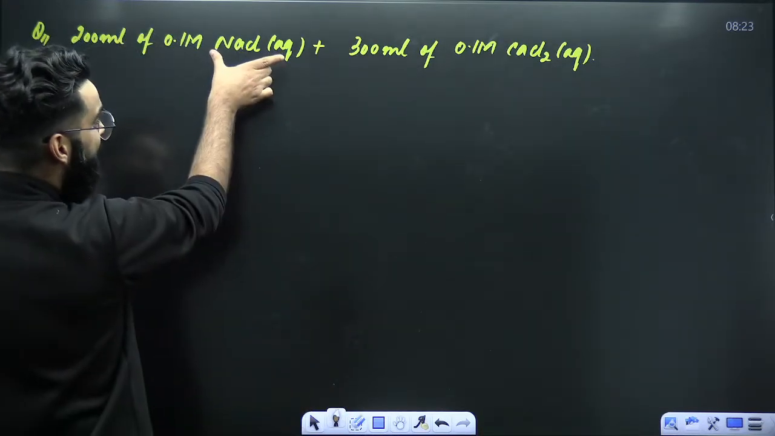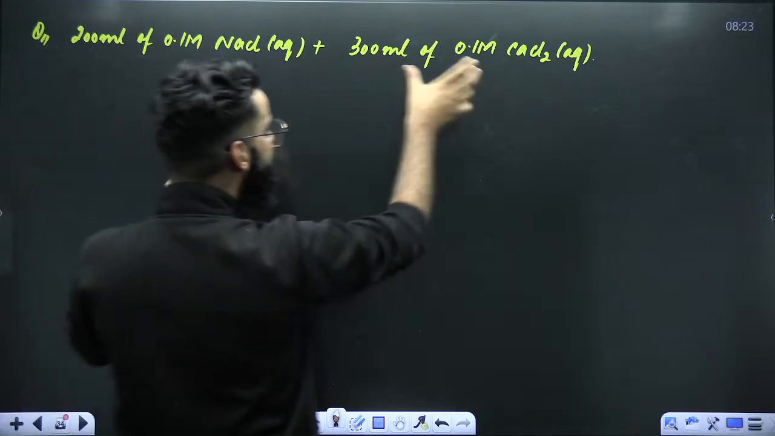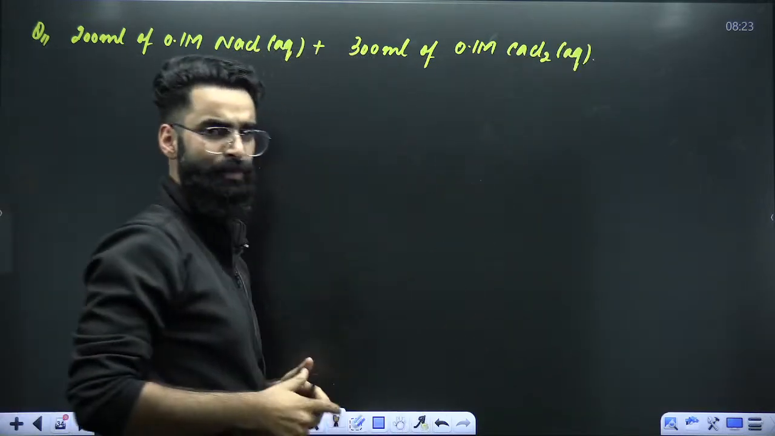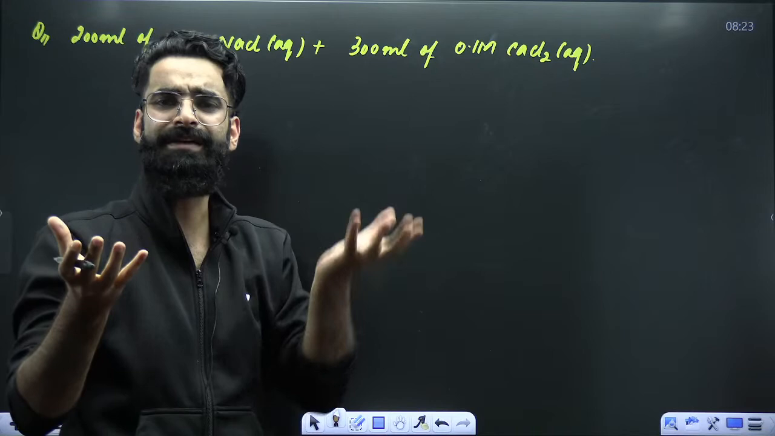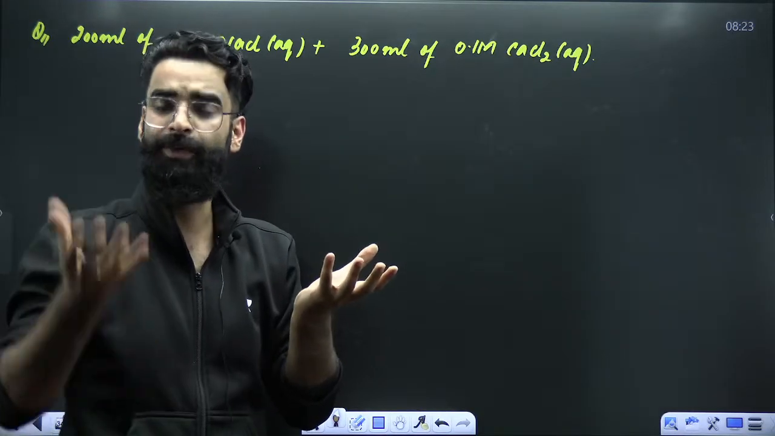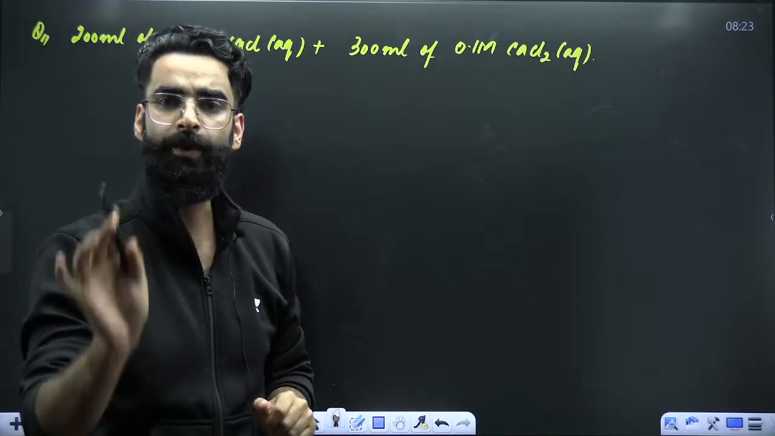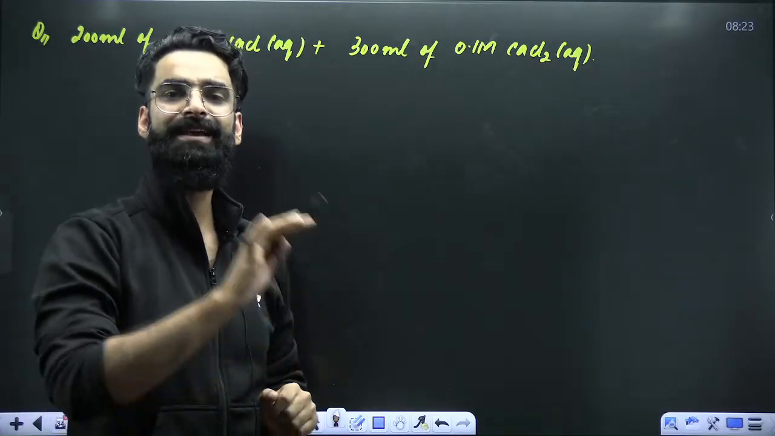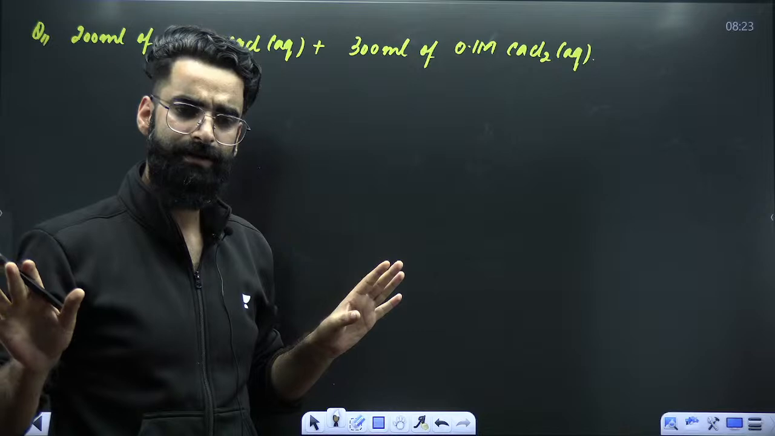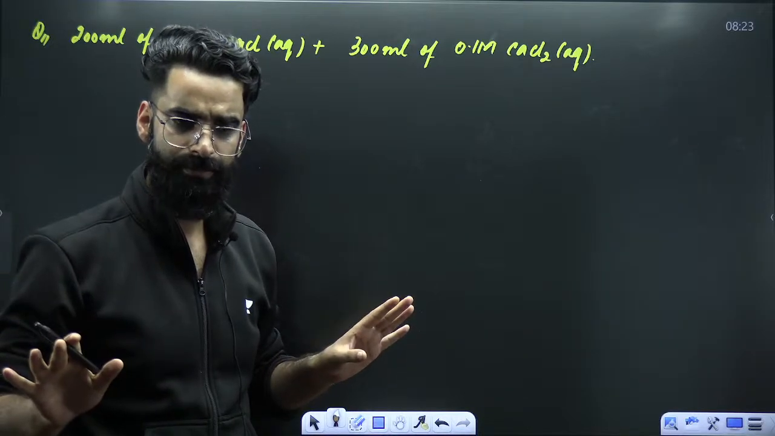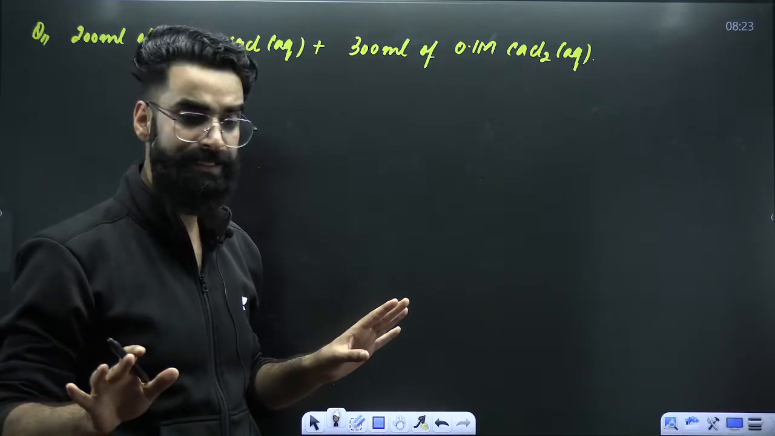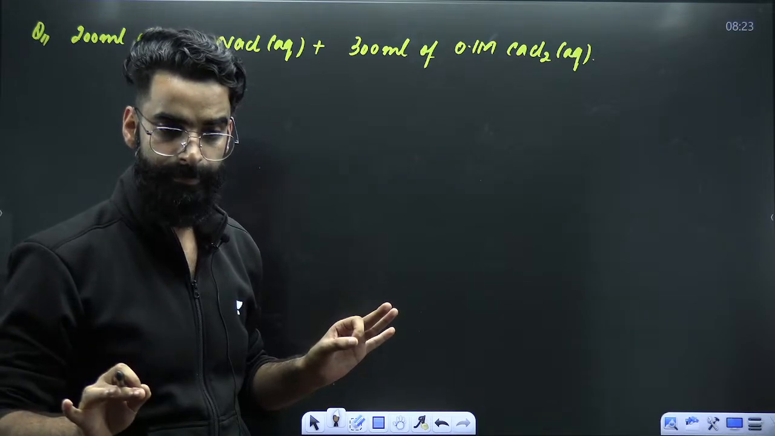We are mixing NaCl aqueous solution with CaCl2 aqueous solution. So basically, there are two containers. One container contains NaCl aqueous solution, another one contains CaCl2 aqueous solution. Now add them in the same container. When you add them in the same container, can I say I'll be getting a final solution? Resulting solution, right? I'm getting the final solution, I'm getting the resulting solution.